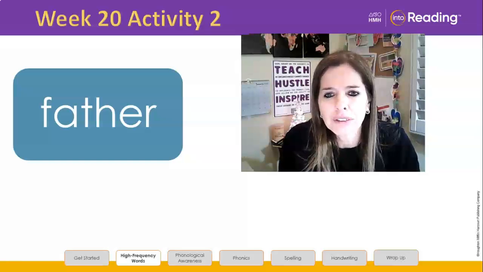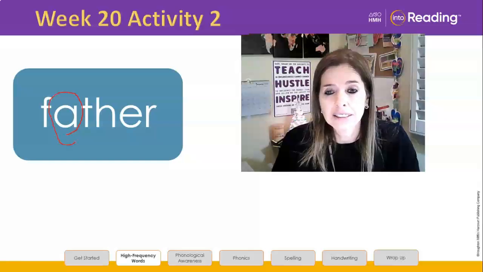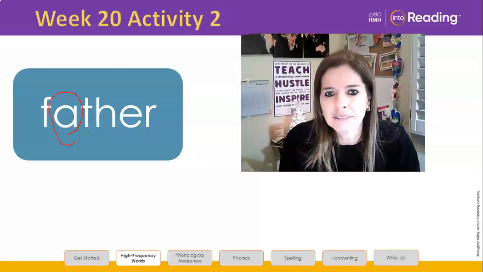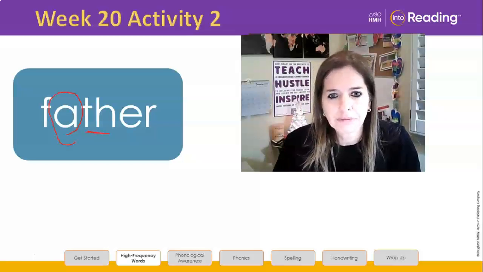Look at the word as I talk about it. In this word, the letter A stands for the short A. I'm sorry, not the short A sound, does it? It stands for the ah sound, kind of that schwa A, right? The letters TH stand for the th sound.